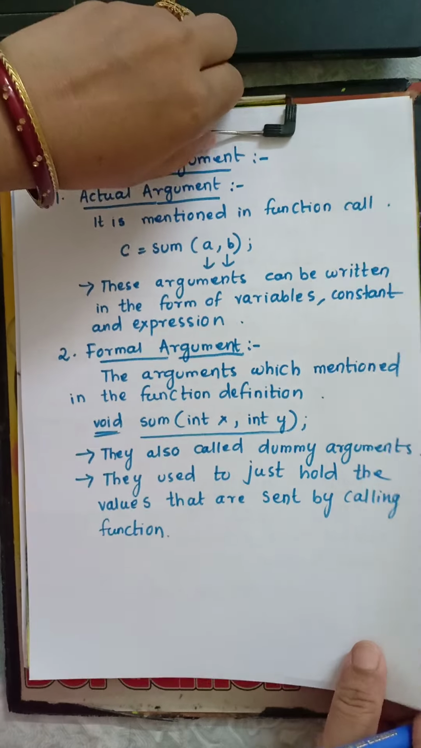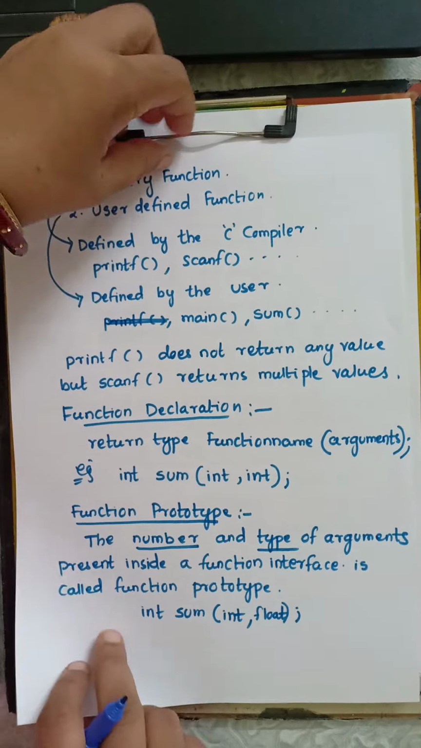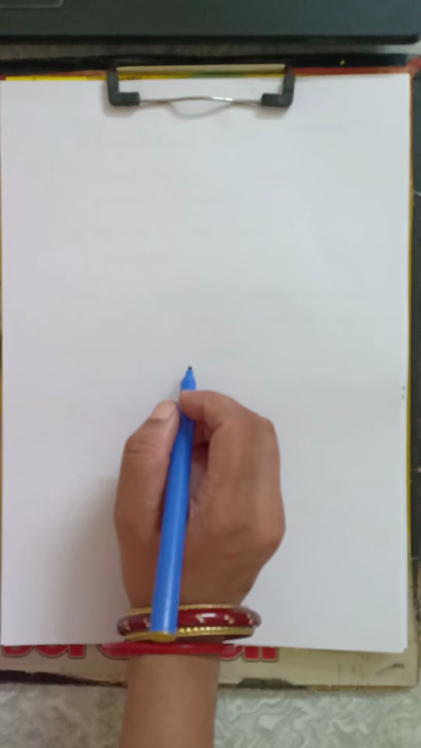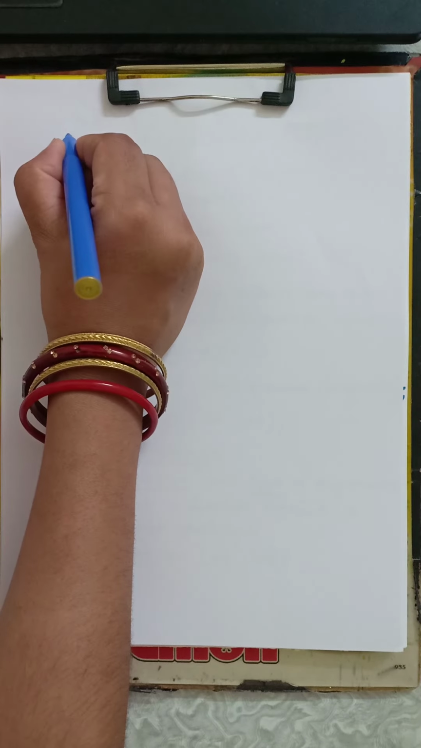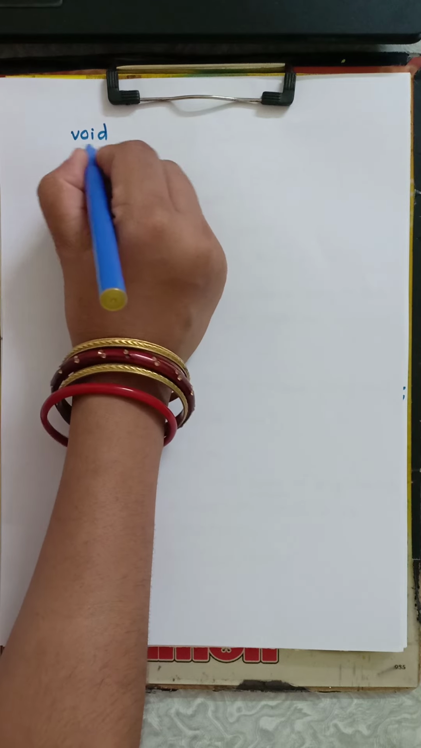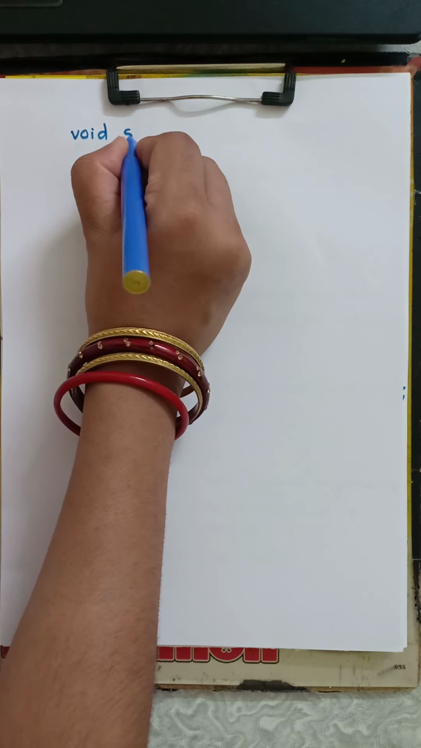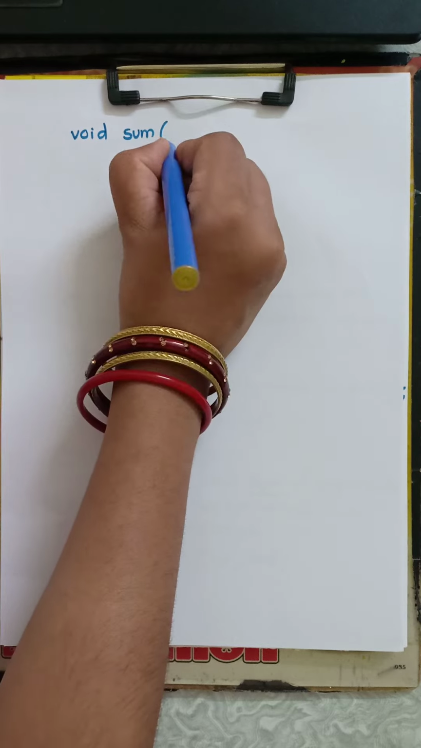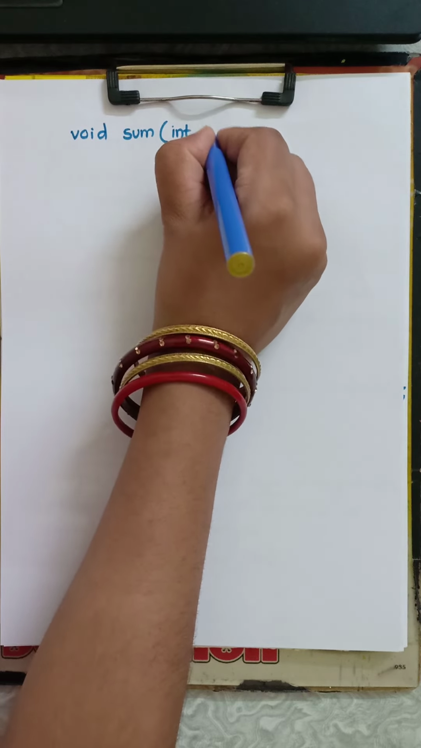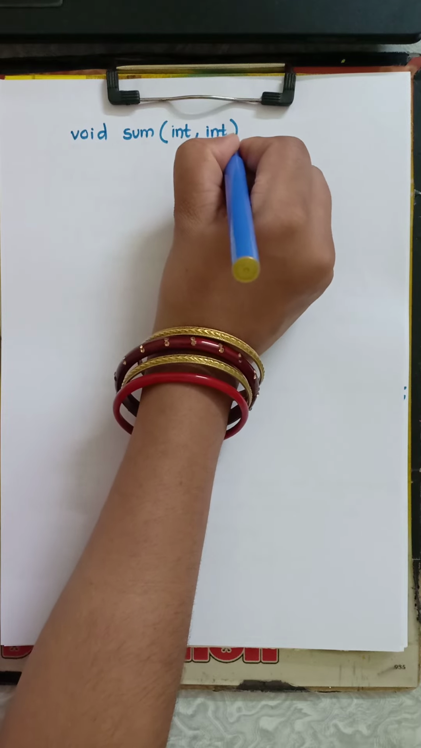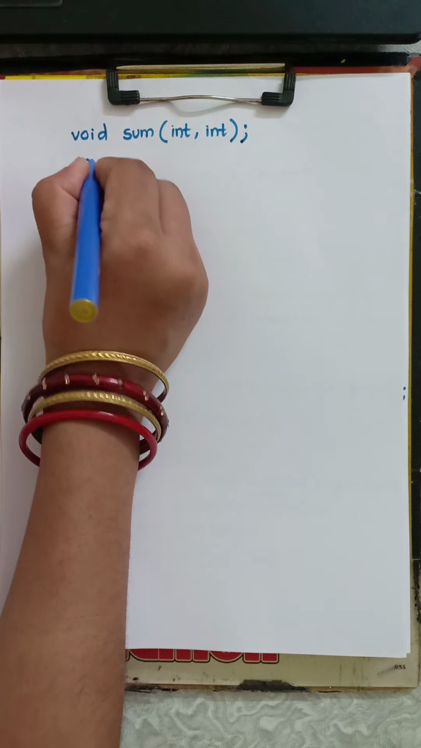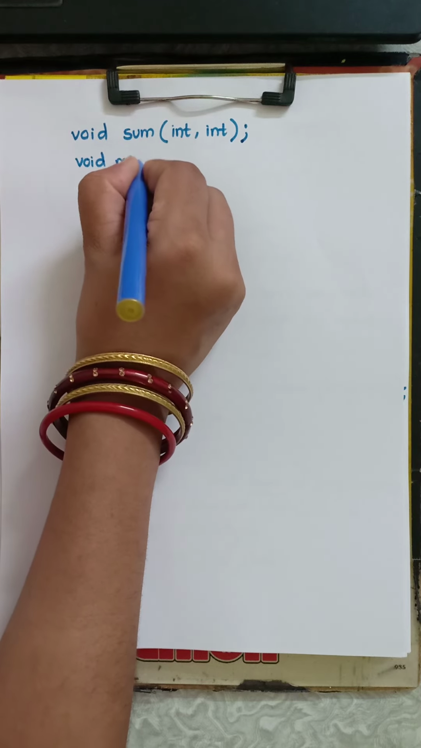Okay, so now I write the syntax of the function. One example of how we write a function in our C programming. First we start with void, this is my return type, and this is the function name, and these are the arguments, two arguments. Here I use int, another one is int, then here is the semicolon. Next I start my void main.